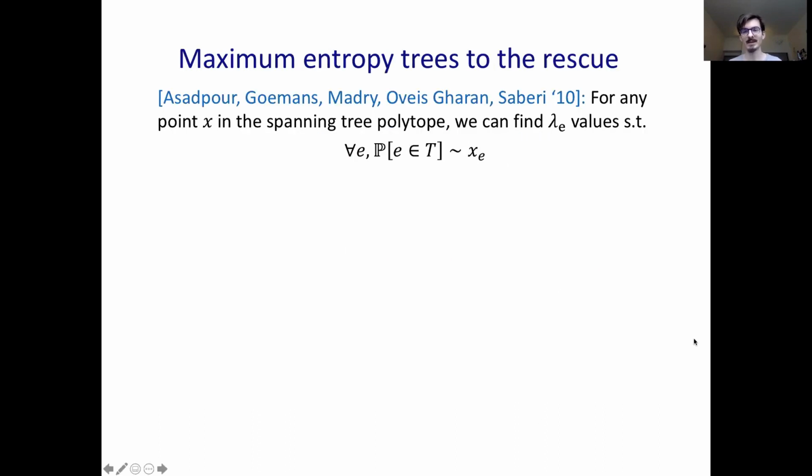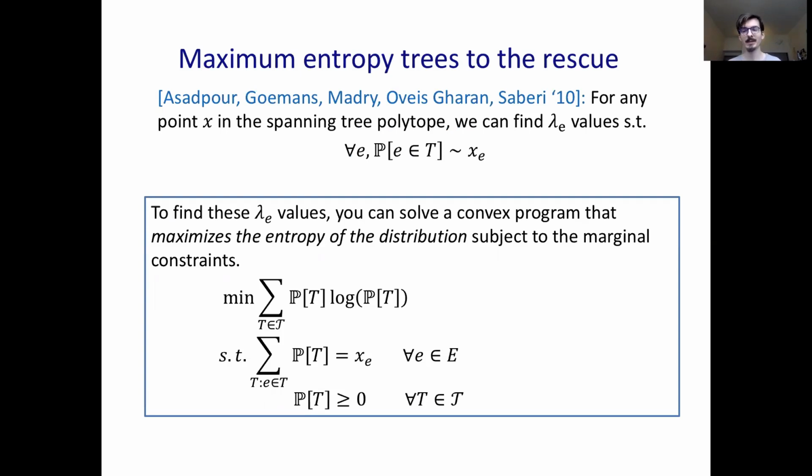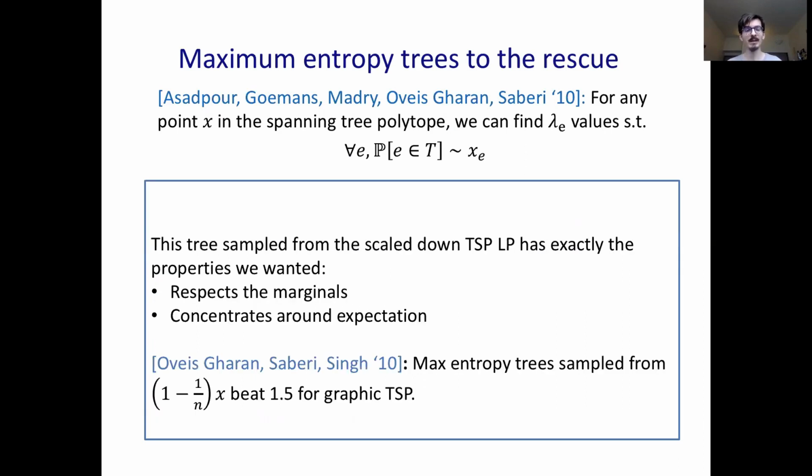Thankfully, in 2010, for an application in asymmetric TSP, Asadpour, Goemans, and their co-authors showed that this can actually be done. We can find lambda_e's in polynomial time such that the marginals of the edges in the resulting lambda uniform distribution are preserved. This can be done by finding the maximum entropy distribution, which respects the marginals via a convex program. And the lambda_e's will be encoded in the dual of this program. And now we have the properties we want. We preserve marginals, and we have negative correlation, concentration.